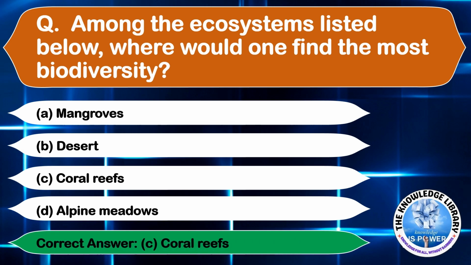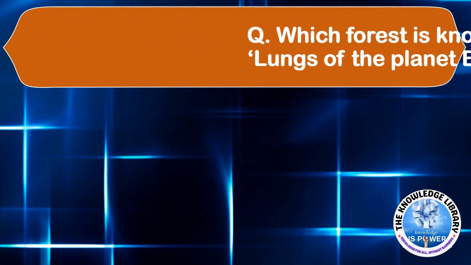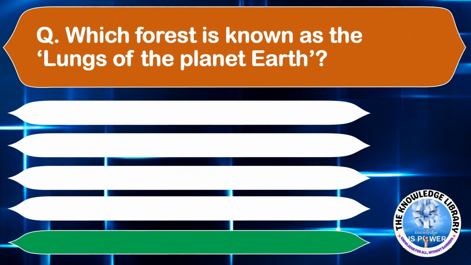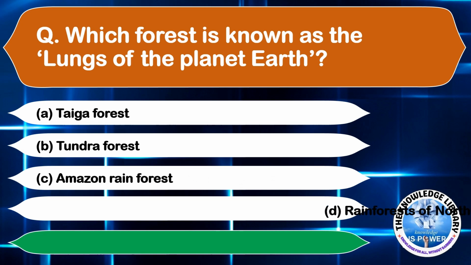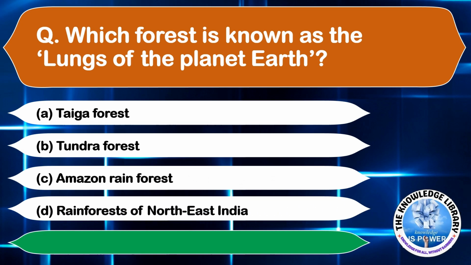Moving on to the next question. Which forest is known as the lungs of the planet Earth? Option A, taiga forest. Option B, tundra forest. Option C, Amazon rainforest. And option D, rainforest of the northeast India. The correct answer is option C, Amazon rainforest.